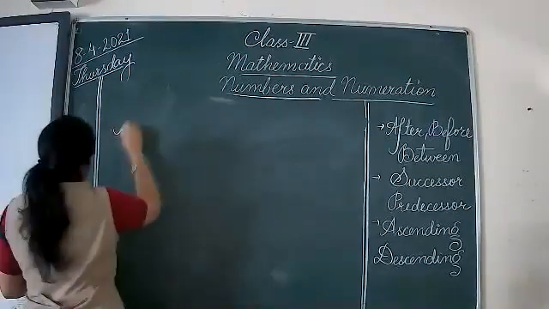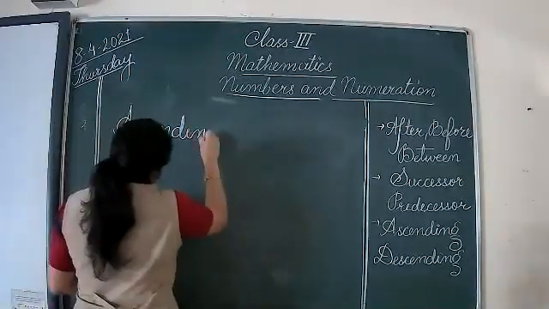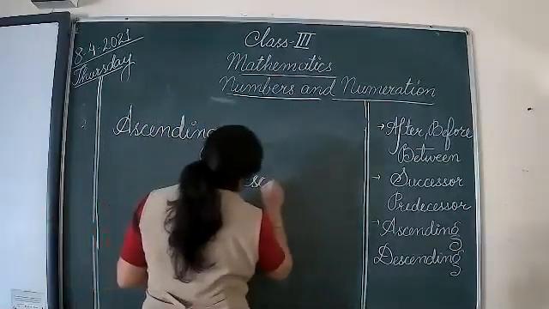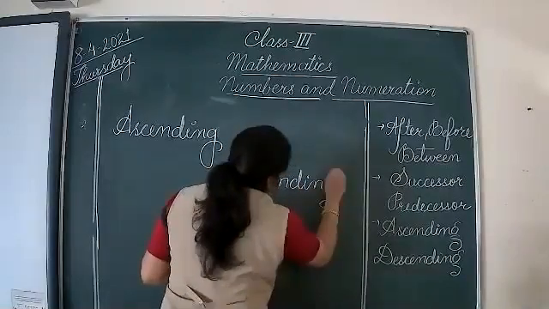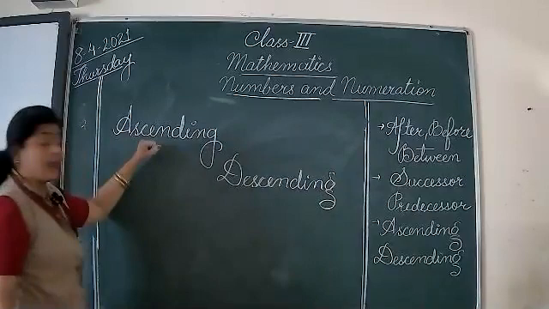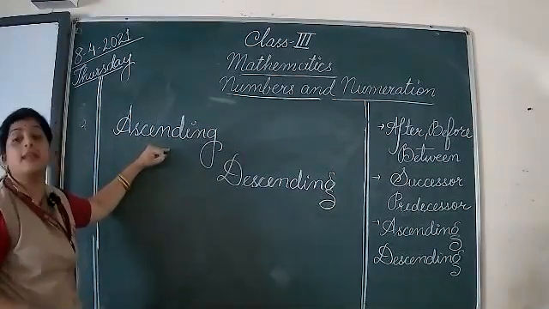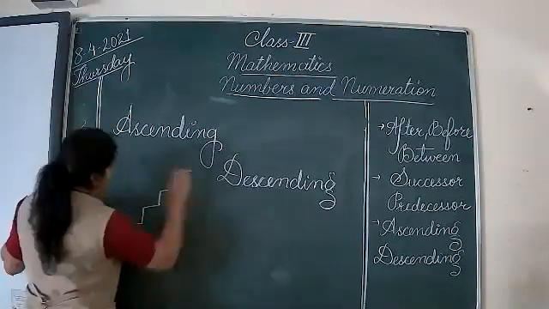The next thing that we are going to study is ascending and descending numbers. Again, you have been doing this from class 1. So you know what is ascending. Still, what do you mean by ascending? Going up.